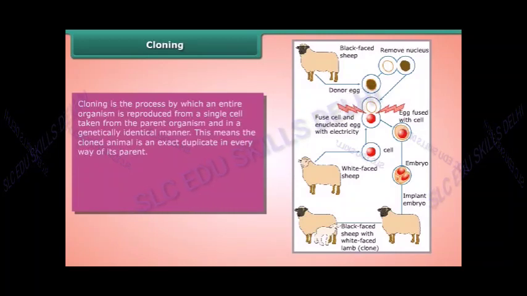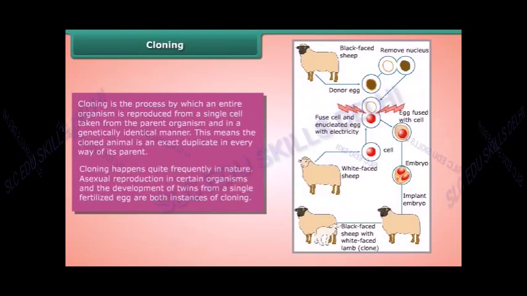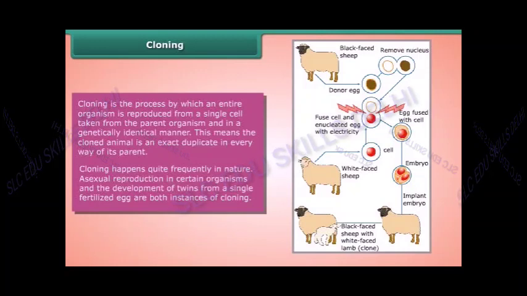This means the cloned animal is an exact duplicate in every way of its parent. Cloning happens quite frequently in nature. Asexual reproduction in certain organisms and the development of twins from a single fertilized egg are both instances of cloning.